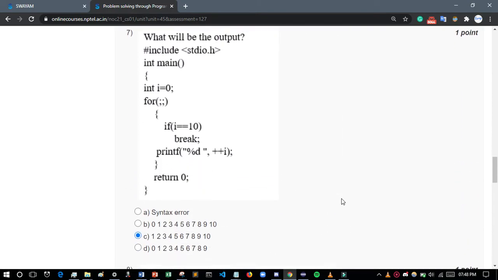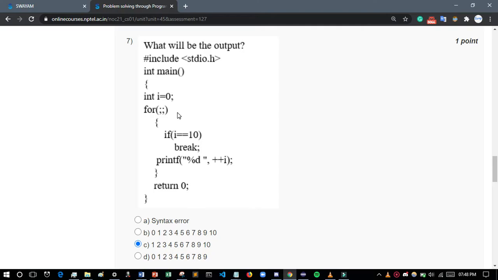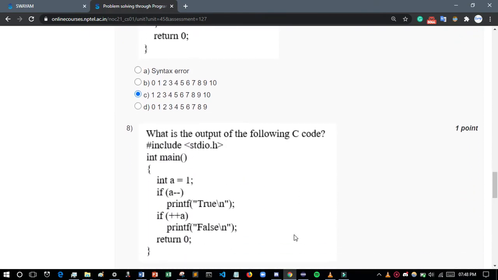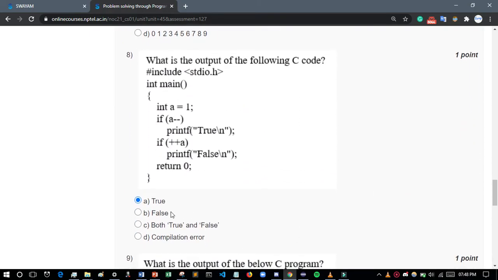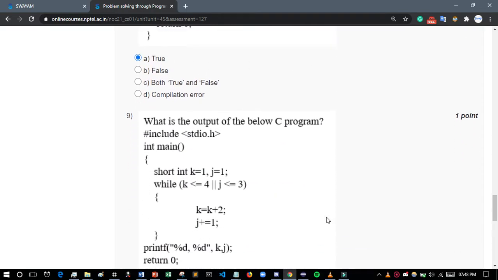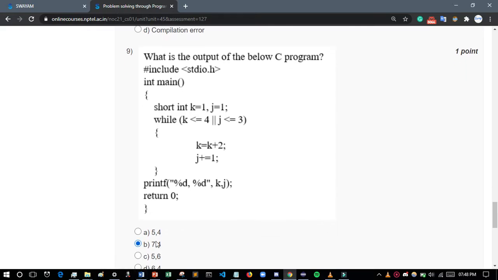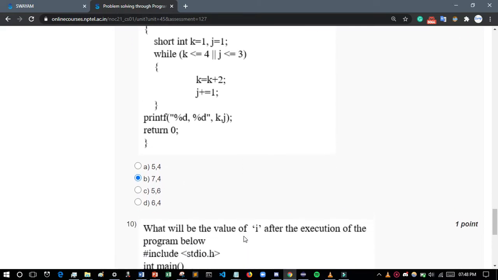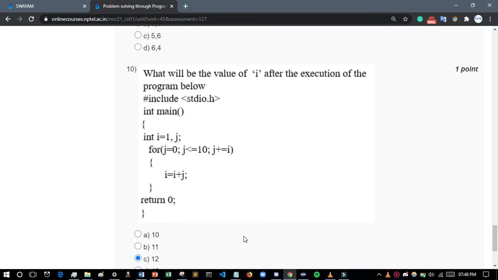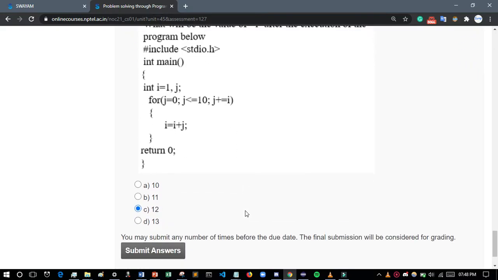And 7 answer will be C. Whenever you run this program you will see 1 2 3 4 5 6 7 8 9 10. And number 8 question, the answer will be A. Whenever you run it you will see that the answer is true. And 9th question, the answer will be B, 9B, 7 4. And then the 10th question, the answer will be C.